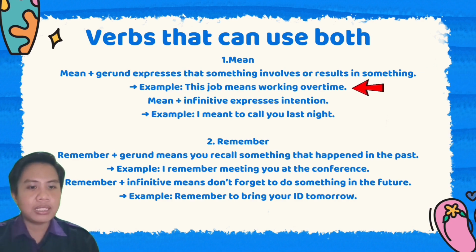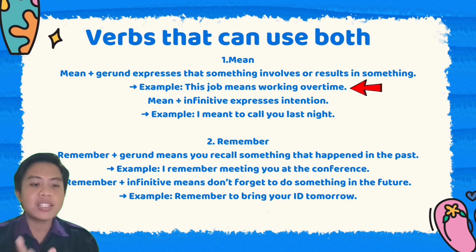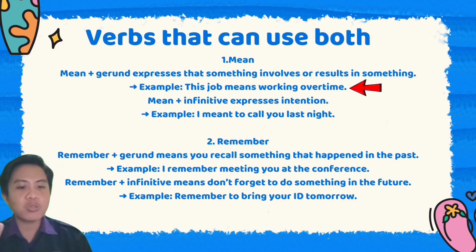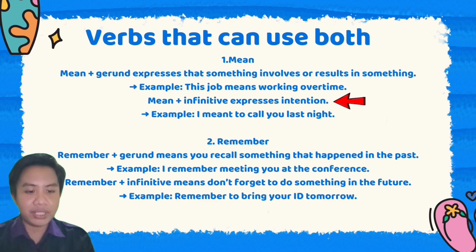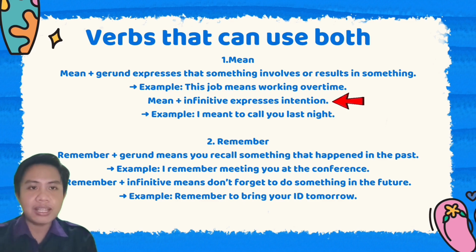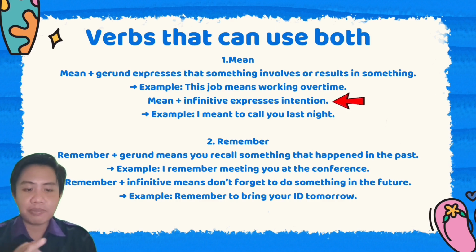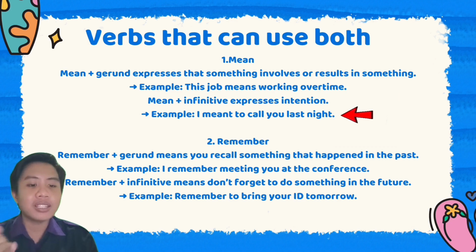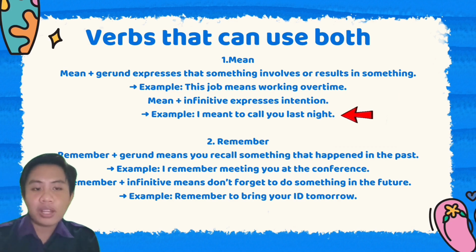For example, this job means working overtime. The next one is mean plus infinitive, which expresses intention. For example, I meant to call you last night.